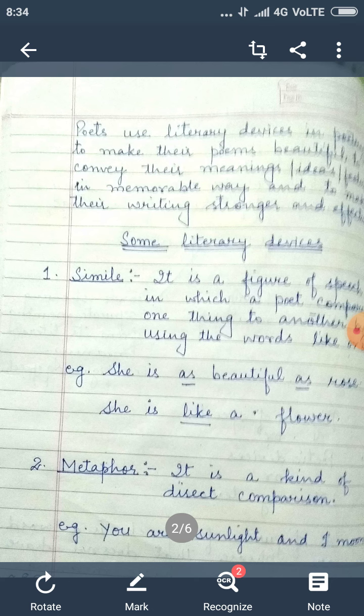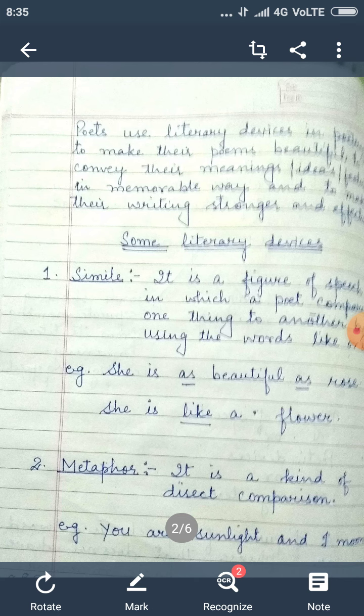So students, there are so many literary devices, but I have taken a few. Students, first I have taken simile. I hope you all have done this simile in your class 6 and class 7, but take it as revision. It is a figure of speech in which a poet compares one thing to another by using the words like or as.